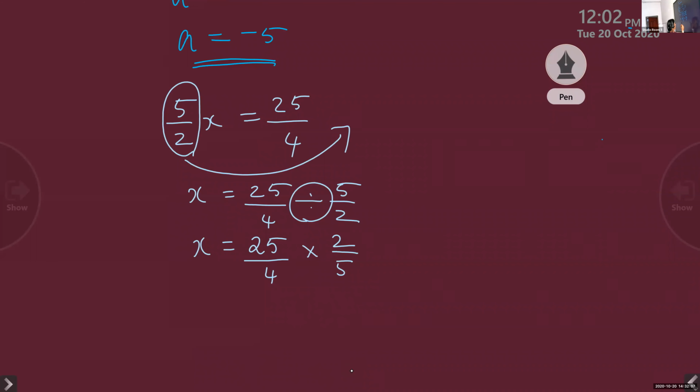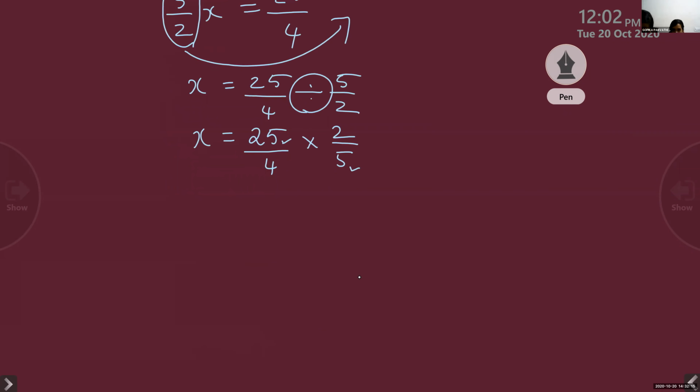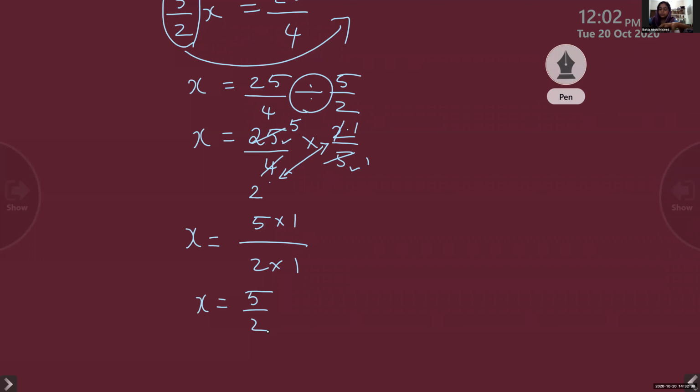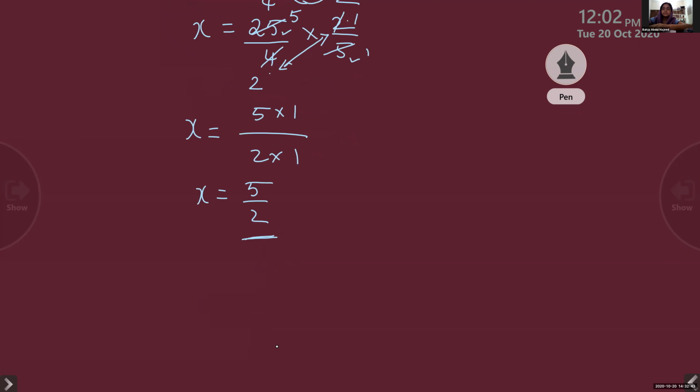Now, better than multiplying and dividing, you do one thing. Take the common factor and cancel. See this? Numerator and denominator. Common factor is 5. 5 5s are 25. 4 and 2, common factor is 2. 2 1s are 2, 2 2s are 4. My answer is x is equal to 5 by 2. Clear? Yes, ma'am.